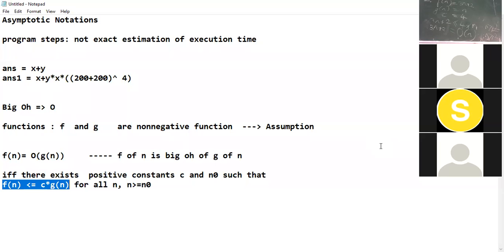And what is the meaning of that notation? When we say it is big O of n, it means that it is less than or equal to c into g of n for some c and some minimum value of n. So you may call it a notation instead of a function.